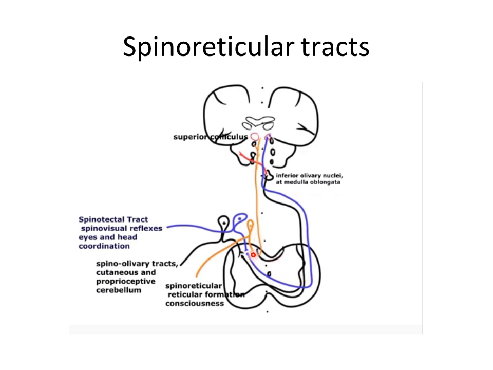So they ascend in the lateral white column to the medulla oblongata, to the reticular nuclei in the midbrain, pons and medulla oblongata. The spino-reticular tract provides an afferent pathway from the reticular formation, which plays an important role in influencing levels of consciousness.